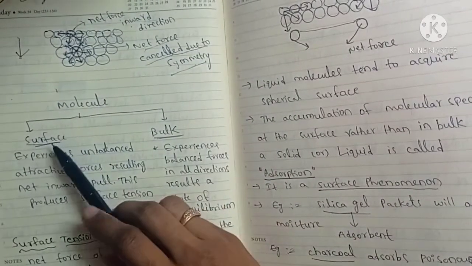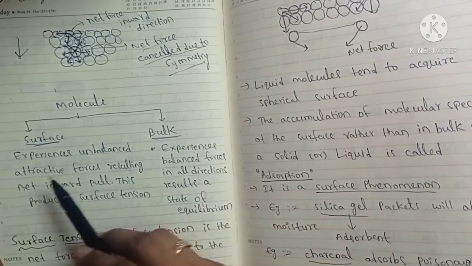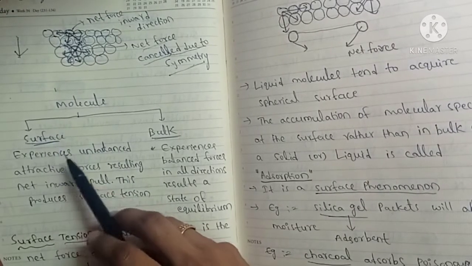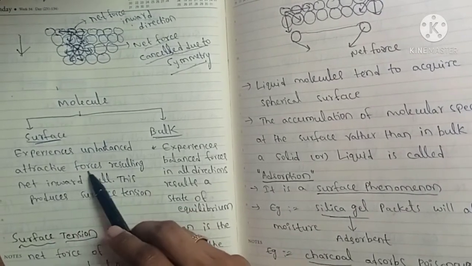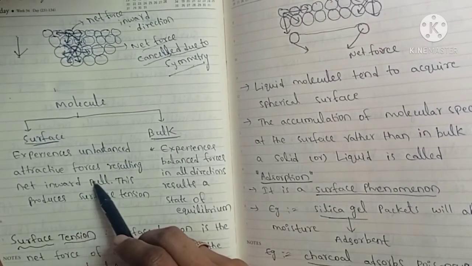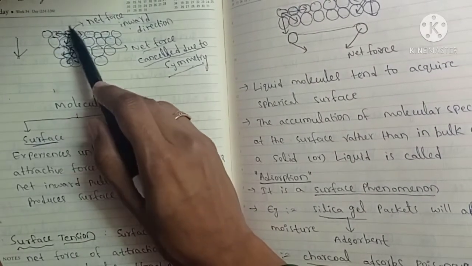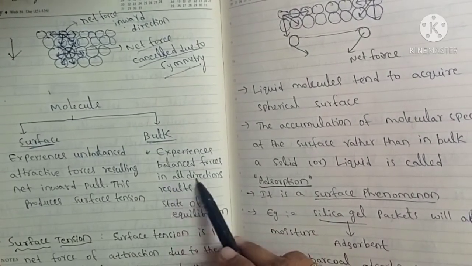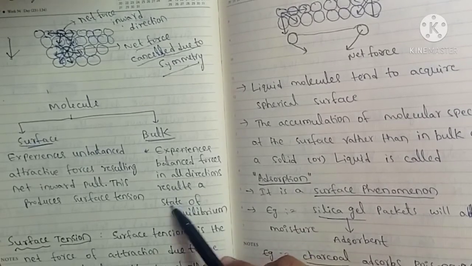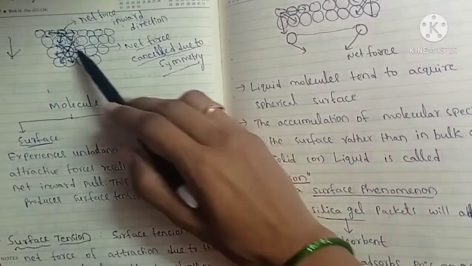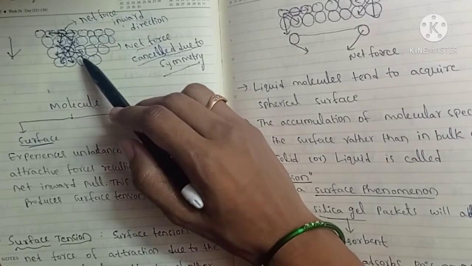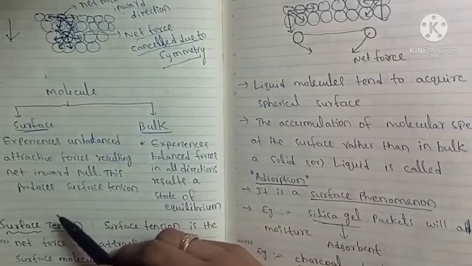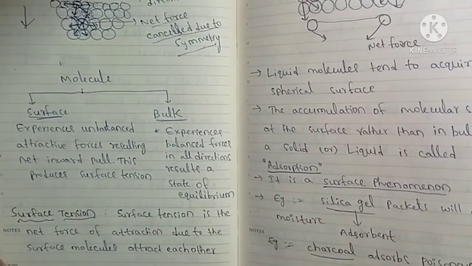A molecule can be at the surface or in the bulk, so let us see the difference. Surface molecules experience unbalanced attractive forces, resulting in a net inward pull. So this is an unbalanced attractive force. And bulk molecules experience balanced forces in all directions, resulting in a state of equilibrium. The net force will be zero, so that is called the equilibrium state, static equilibrium.